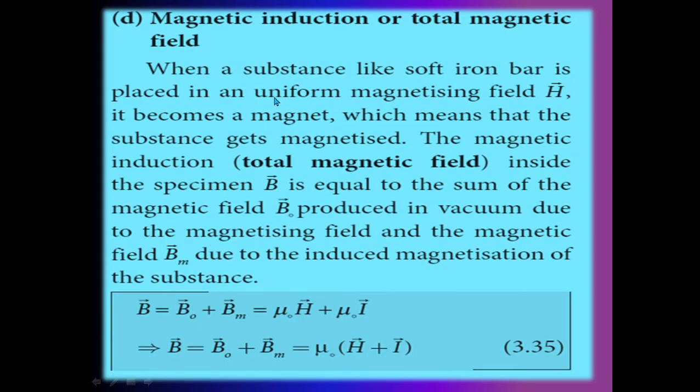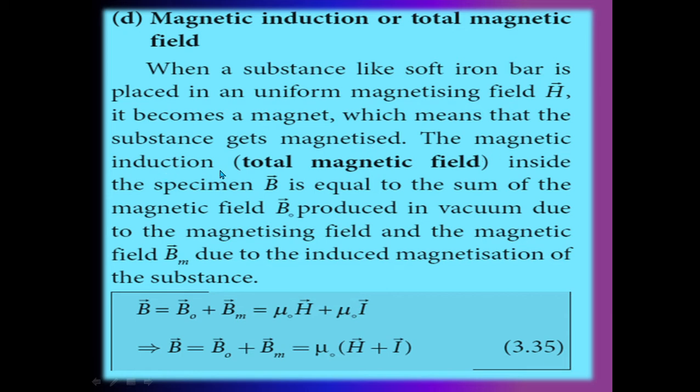The next point is magnetic induction or total magnetic field. When a substance like a soft iron bar is placed in a uniform magnetizing field, represented as H vector, it becomes a magnet, which means that the substance gets magnetized.